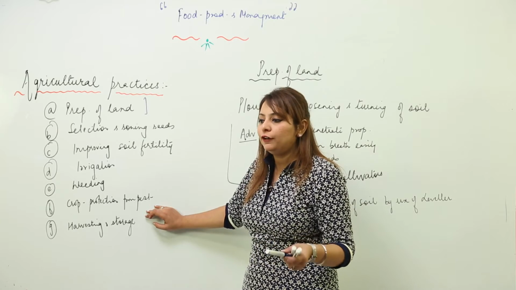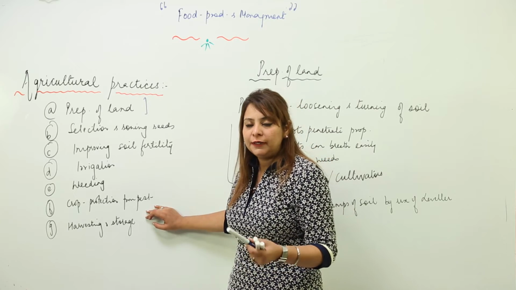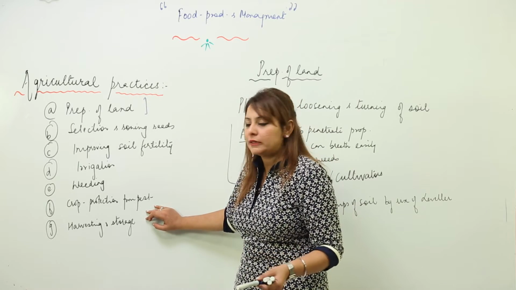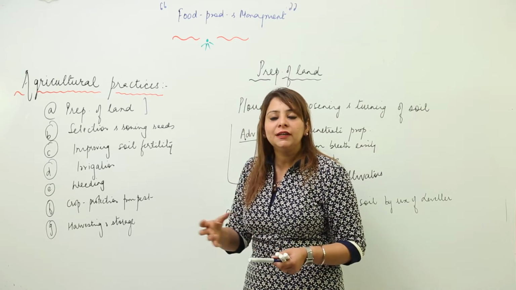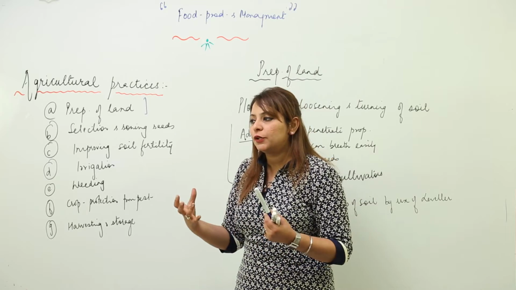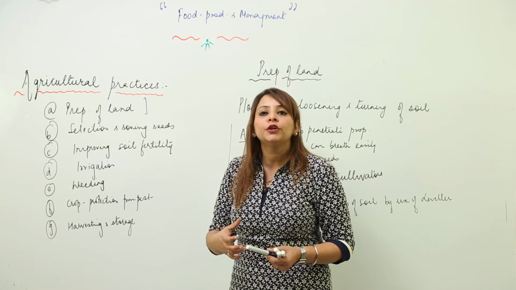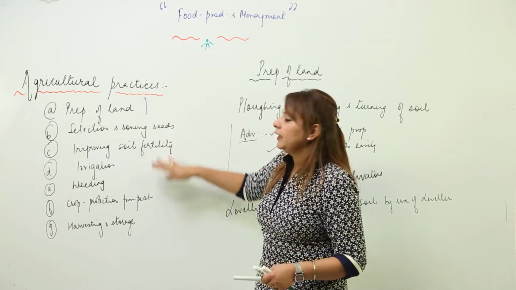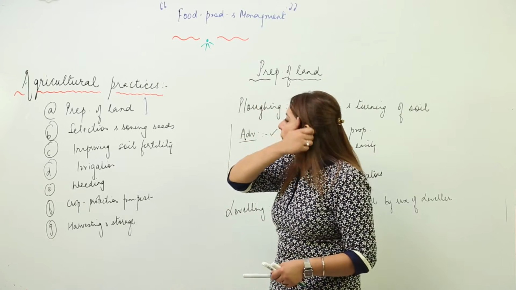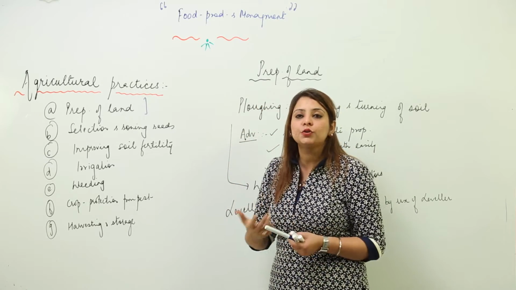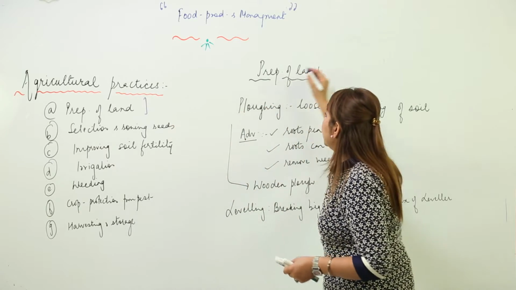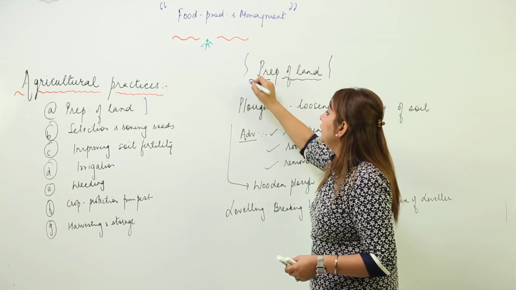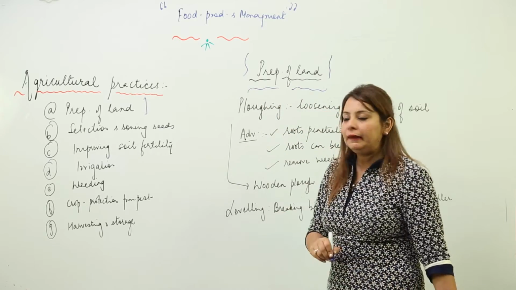We add certain kinds of pesticides to remove the pests so that disease is not caused in the crops. And then after that we harvest it, we cut it, and we take a few measures in order to store it. So these are the agricultural practices. We will start one by one with what we need to do in these practices. So the first agricultural practice is the preparation of land. How do you prepare land?